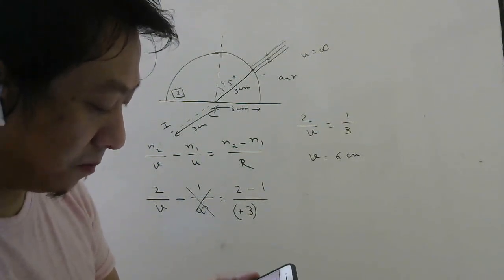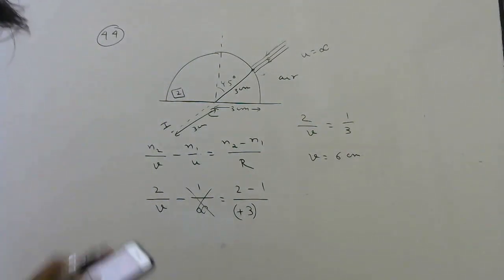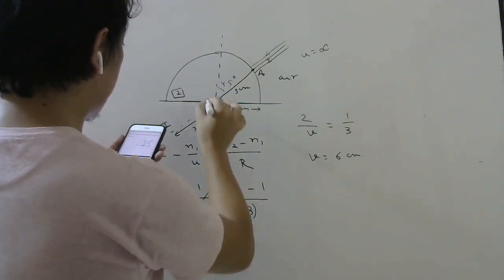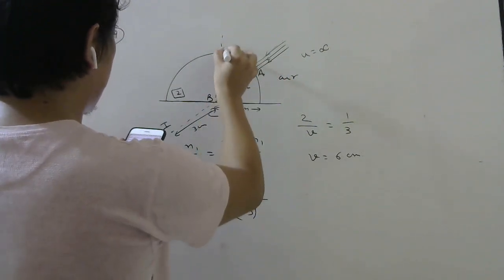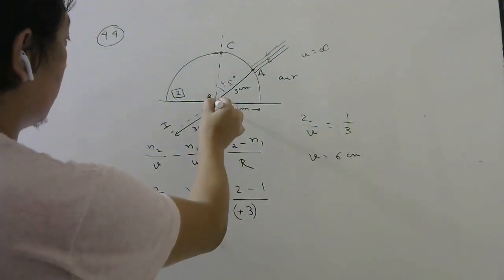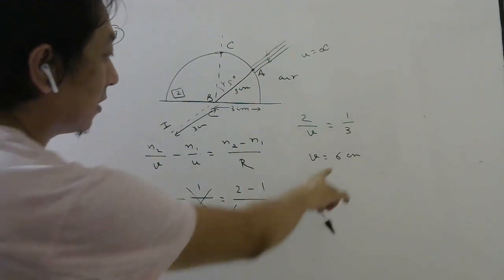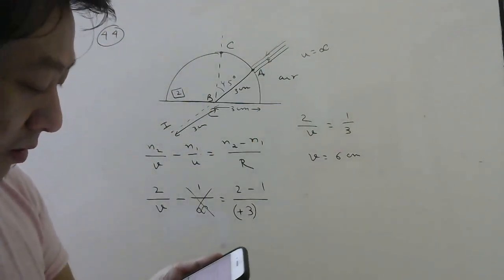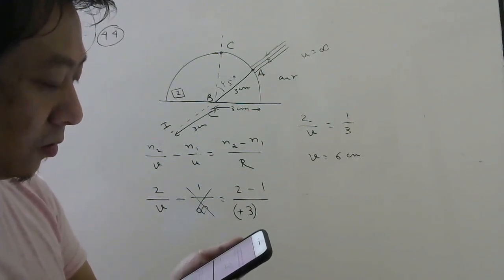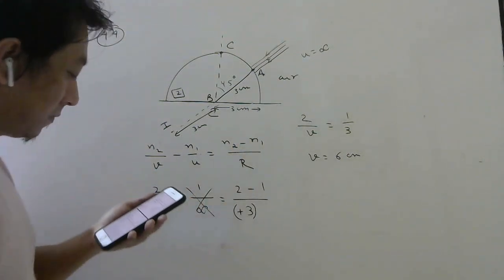Image is formed at B. They have marked some points here. This point is A, this point is B, and this point is C. So first option, image is formed at B. No, the image is not formed 3 centimeter from here. It is formed at 6 centimeter from here, right? Image is formed at 3 centimeter vertically below O. Vertically below O means here, not here also.